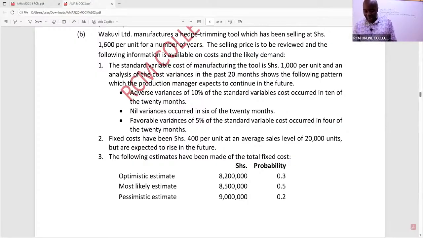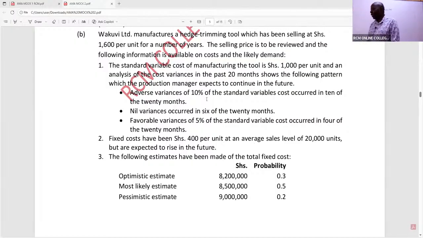So, ladies and gentlemen, let's write down the new variable cost. This wasn't a tough one. The new variable cost, what do we have here? This was really easy. By the way, had you gotten some time to attempt this question? I believe you had attempted it, even if it mocked you. Let me just get the responses for me to know the speed that I should move. Great. At least they attempted it.